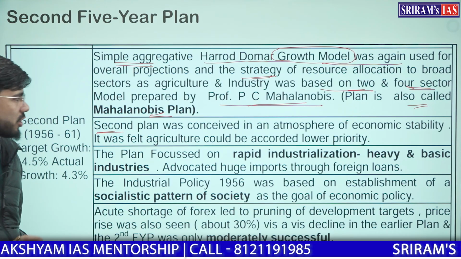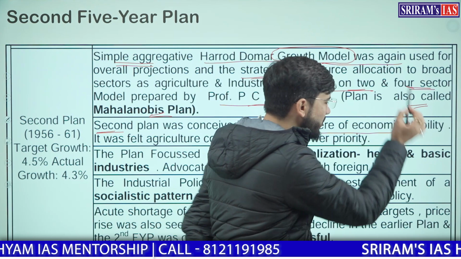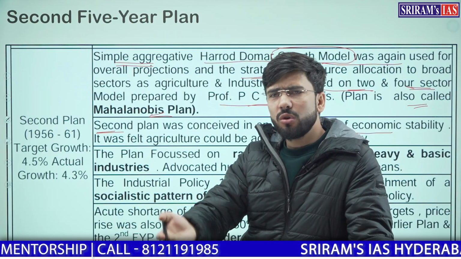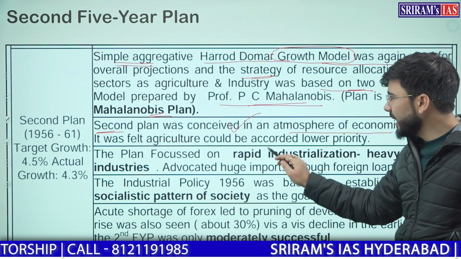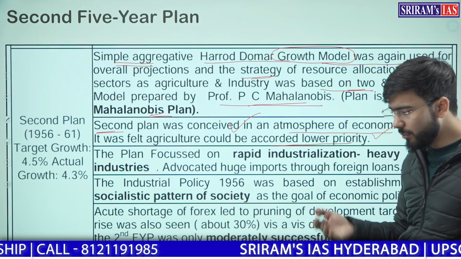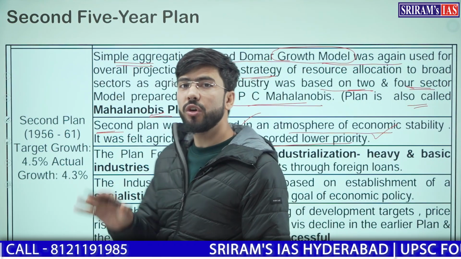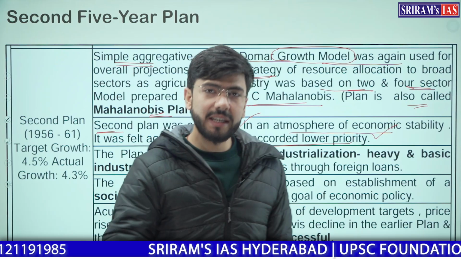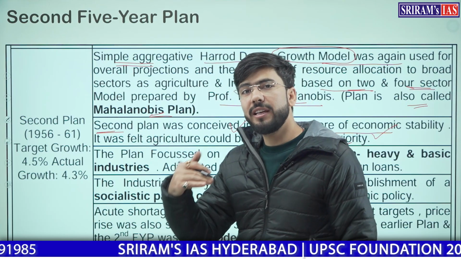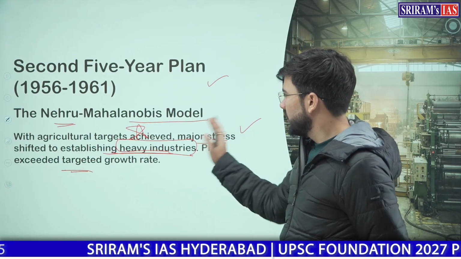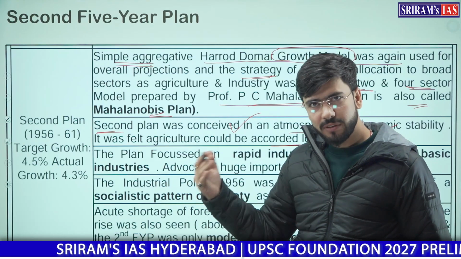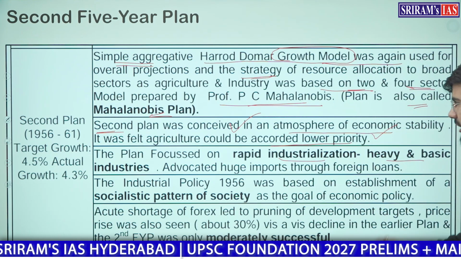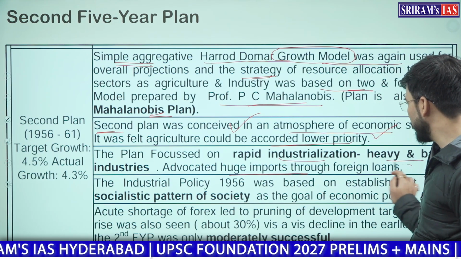The second 5-year plan was conceived in an atmosphere of economic stability, because we already had the first 5-year plan which brought in economic stability and achieved a good growth rate. It was felt that agriculture could now be accorded lower priority, because agriculture was already progressing at a better growth rate. We had already achieved the targets. That is why we now shifted towards heavy industries. Heavy industries was the main prime focus of the second 5-year plan. So the plan focused on rapid industrialization, heavy and basic industries, and advocated huge imports through foreign loans.